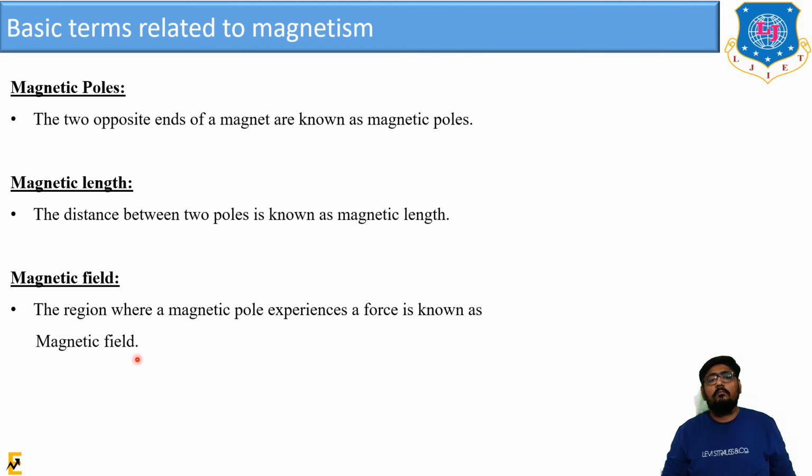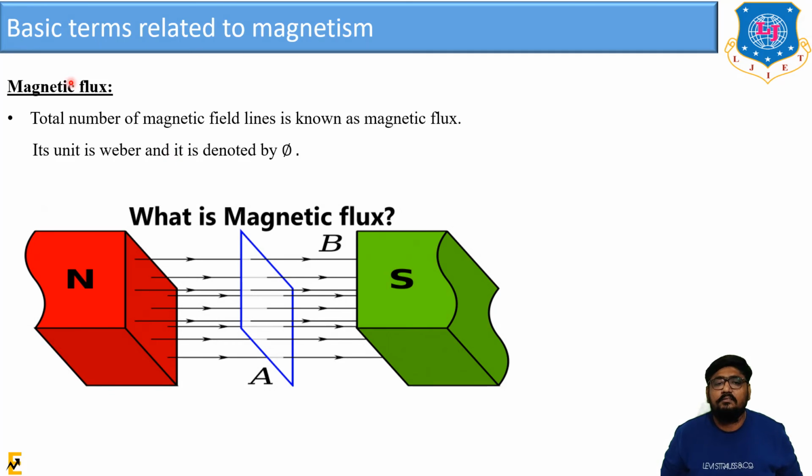One more term is the magnetic flux. The total number of magnetic field lines is known as magnetic flux, denoted by the symbol phi. As you can see in the figure, there are two poles, north pole and south pole, and in between them there is a certain area.